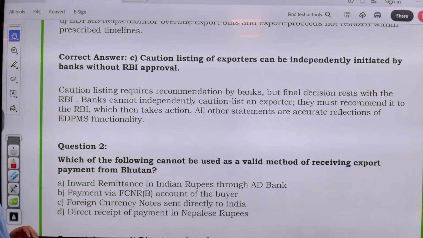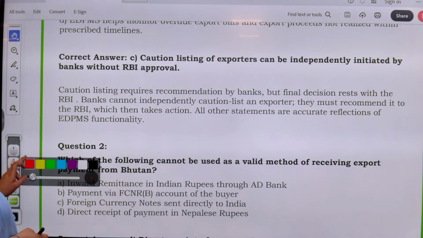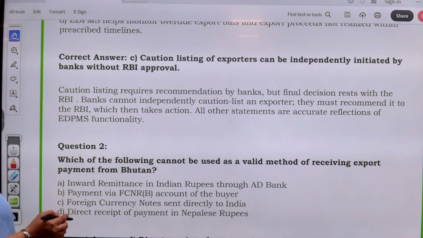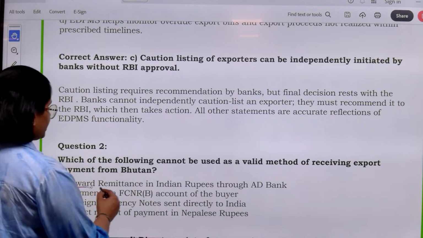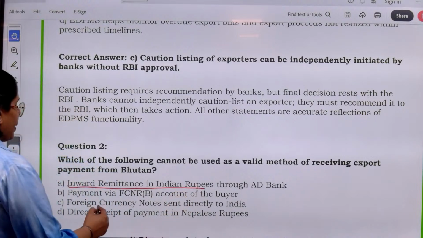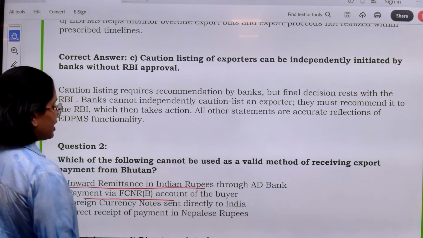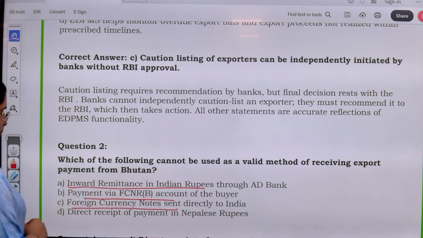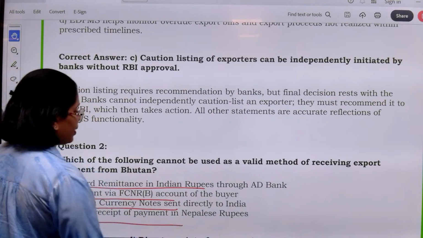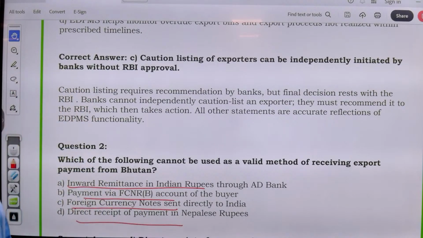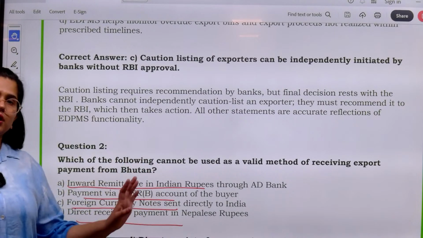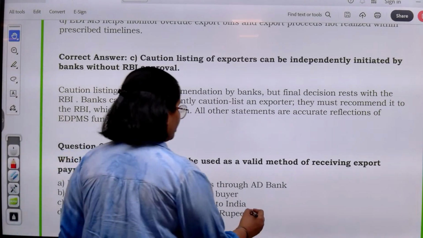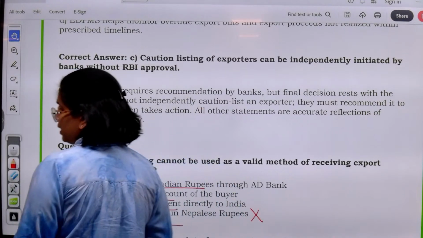Now next, which of the following cannot be used as a valid method of receiving export payment from Bhutan? Inward remittances in Indian rupees, payment via FCNRB account, foreign currency notes sent directly to India, direct receipt of payment in Nepalese rupees. By looking at the options, you can clearly make out we are not going to receive through Nepalese rupees.